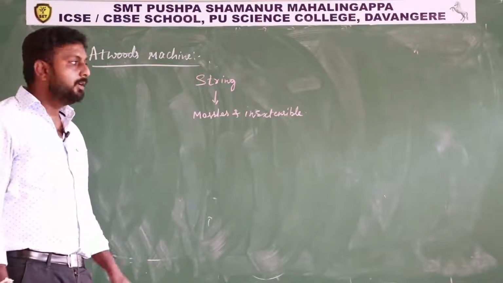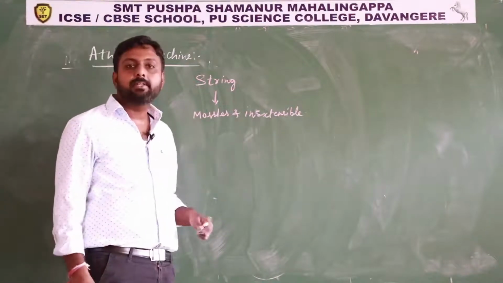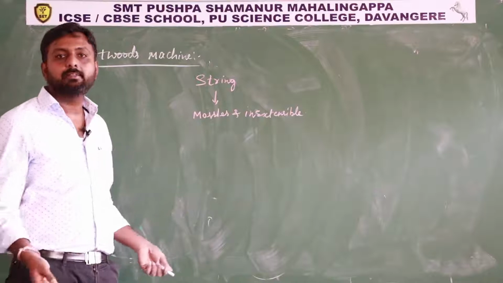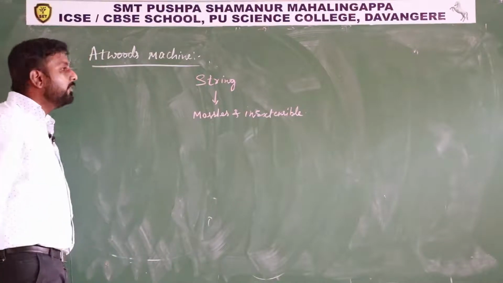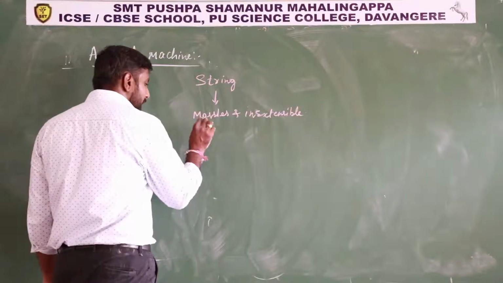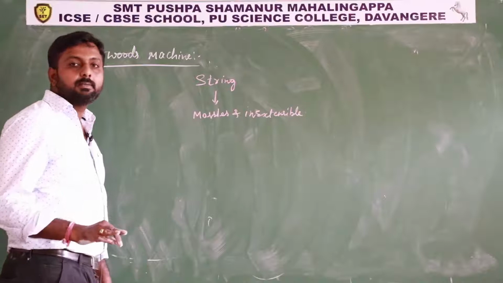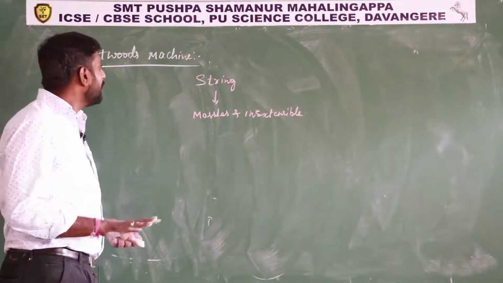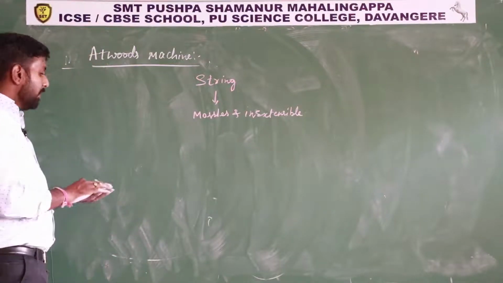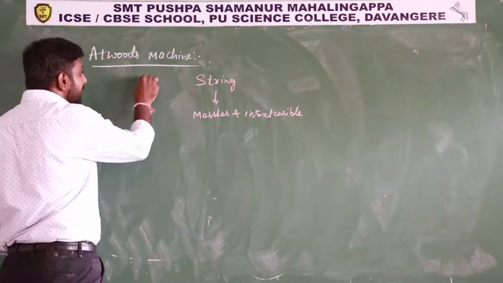Light string means you have to consider it as a massless string, and inextensible string means it will not extend. Such type of string you have to consider. So by considering that, you have to remember that throughout the string the tension remains the same.